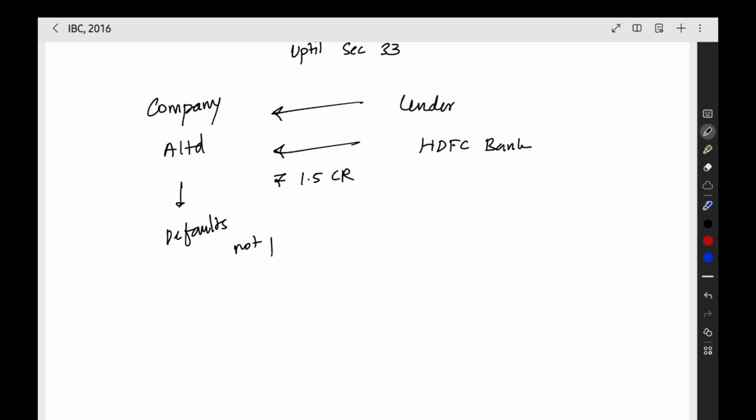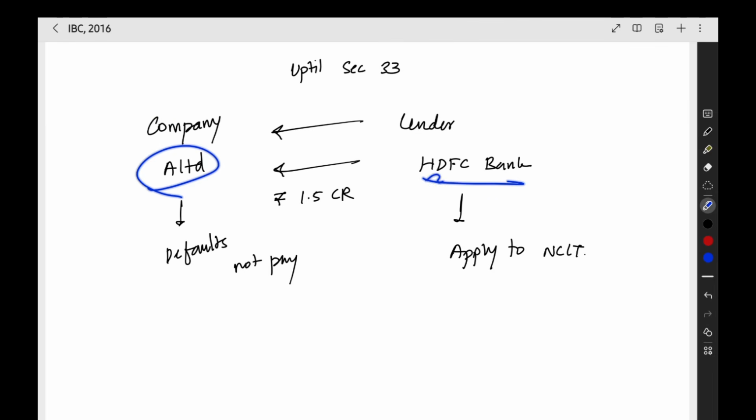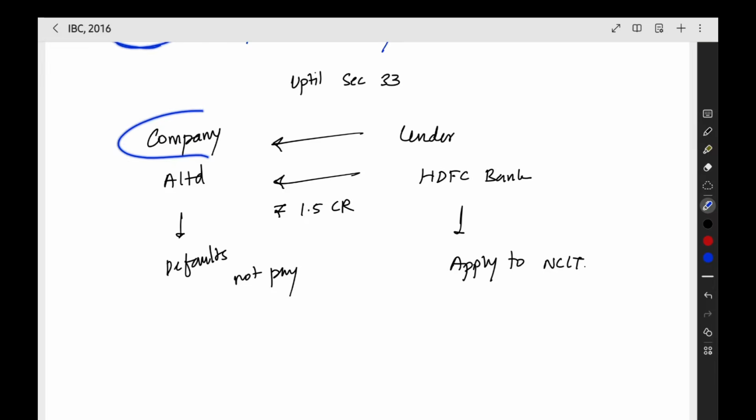The company is not paying the loan properly. Now HDFC Bank will go to NCLT and make an application. What will happen in the application? The bank will tell that there is a loan that I gave to him, but the company did not pay back. So I need to start the CIRP against this particular company. HDFC Bank will make an application to start the CIRP against this company.